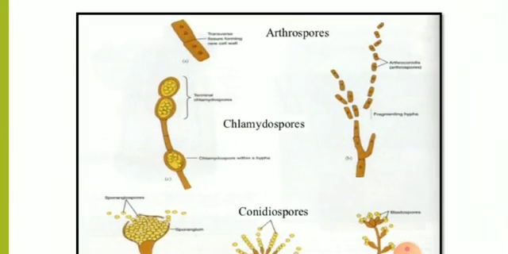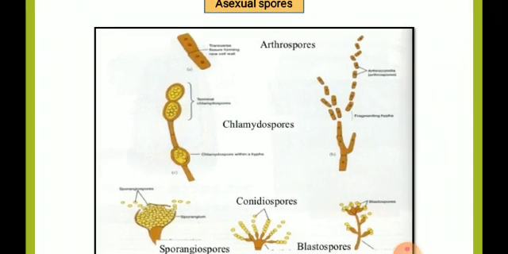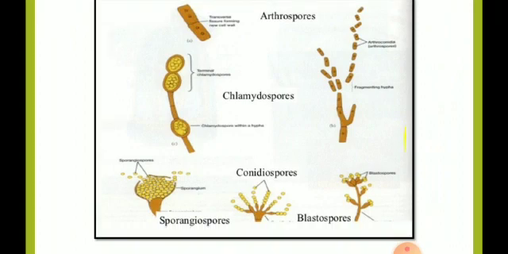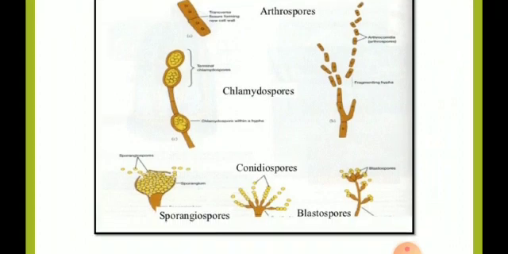First one we will see the arthrospores. Here in this diagram we can see the mycelium fragmenting to form spores, that is called arthrospores. Then here you can see the chlamydospores, terminal chlamydospore and intercalary chlamydospore. Then sporangiospores are released from the vessel-like or sac-like structure, that is sporangium, which will be a zoospore or aplanospore. Zoospore means motile, aplanospore means non-motile.